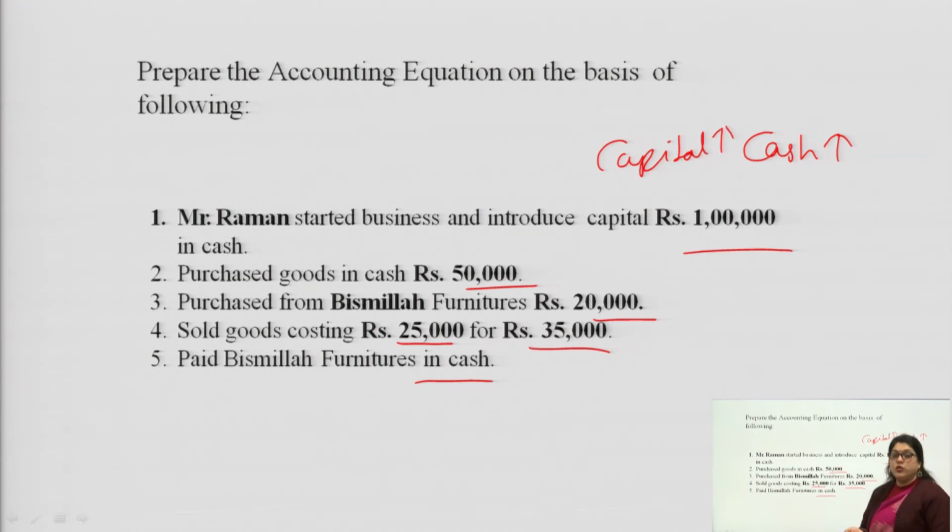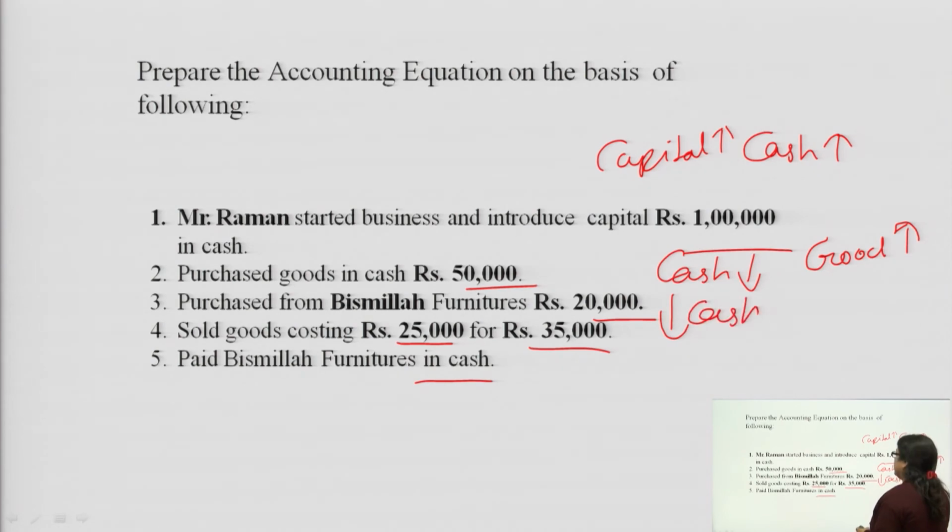You have purchased goods in cash, which means cash will go down and goods will go up. You have purchased from Bismillah Furniture, so here the cash will go down as it is a cash payment.